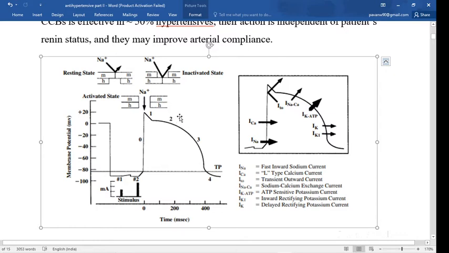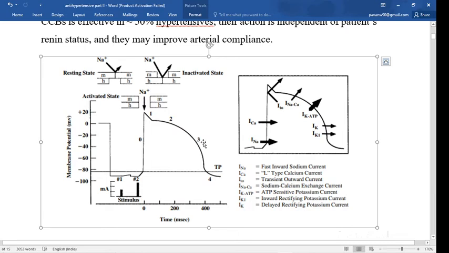All calcium channel blocker drugs inhibit phase 2, meaning they inhibit the slow inward calcium channel, and due to that they inhibit the contraction of heart muscle and cause relaxation of the smooth muscle.